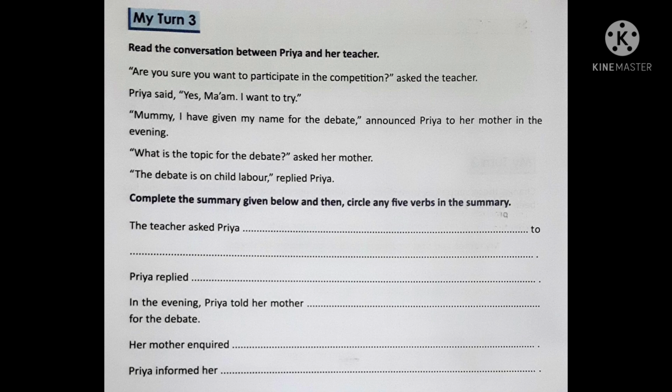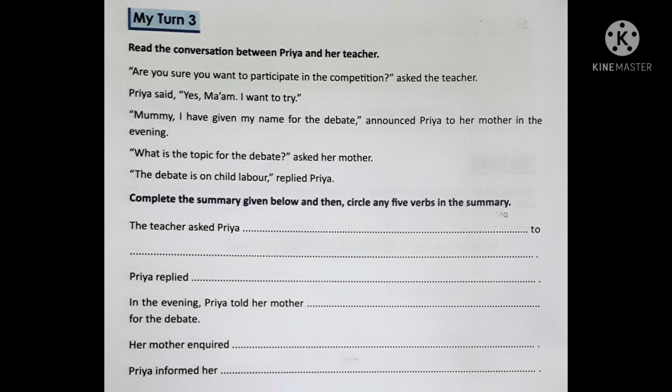Then after completing that, complete the summary given below and then circle any 5 verbs in the summary. Clear?